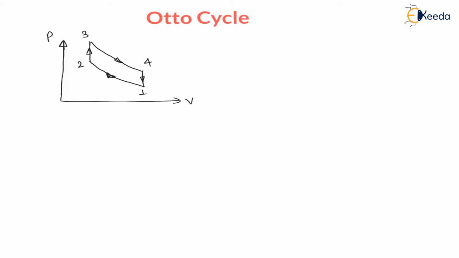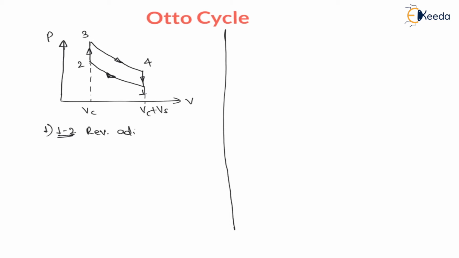Now let us do the analysis for the various processes. Let us consider process number 1, that is 1 to 2. Here at 2 and 3 the volume is clearance volume, and at 1 and 4 the volume is clearance volume plus swept volume, right? Now the first process, that is 1 to 2, is, we can say, reversible adiabatic compression.